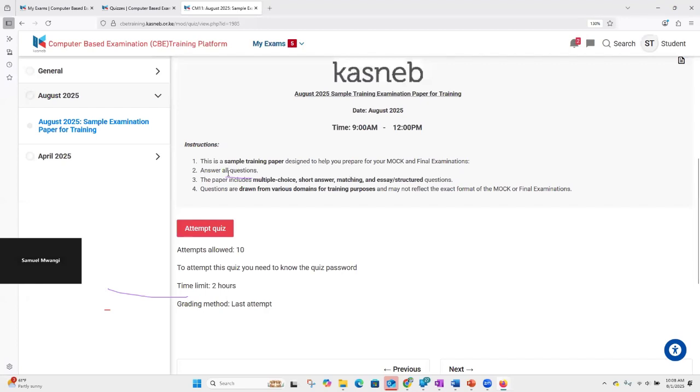And it says, this is a sample training paper designed to help you prepare for your mock and for your final exams. Answer all the questions. The paper includes multiple choice, short answers, matching, essay, or structured questions. Then it's very important to note that the questions are drawn from various domains for training purposes.